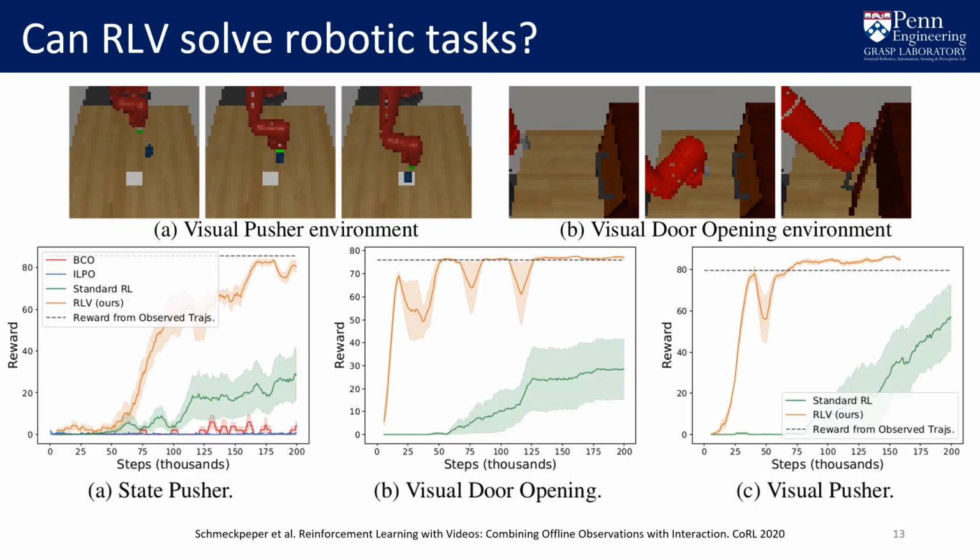We once again gather observations by fully training the standard RL method to solve the task, and then observing the resulting policy. Our approach, in orange, is able to significantly reduce the number of samples required to learn these tasks in comparison to the standard RL approach in green. Existing methods of learning from observation were only tested in the state pusher environment, as they fail to perform well in the more complicated robotic environment in comparison to the simple acrobot environment.